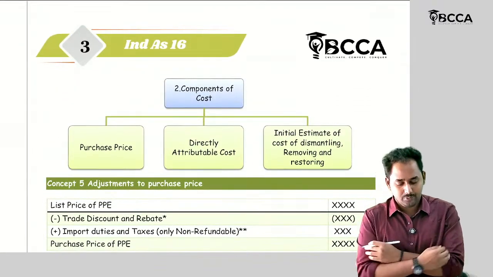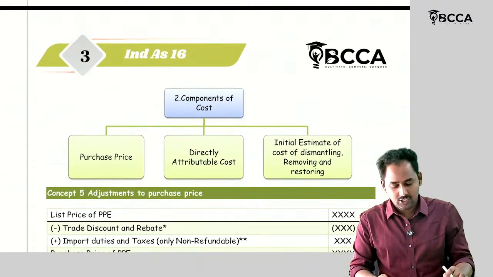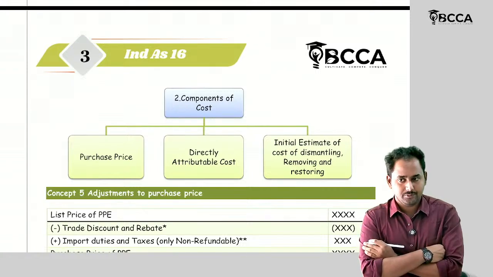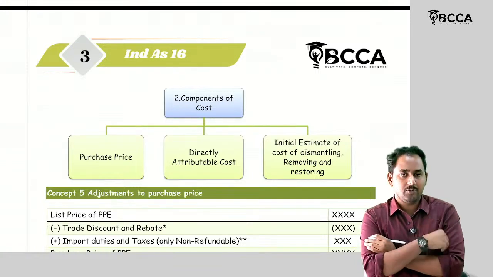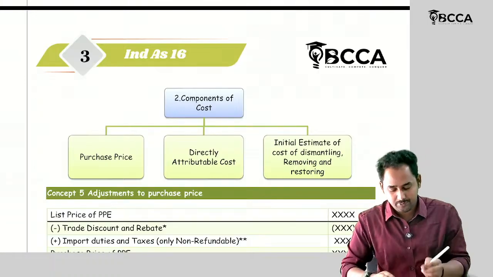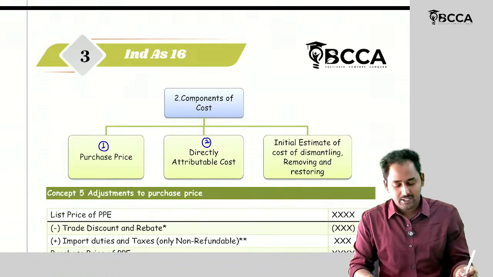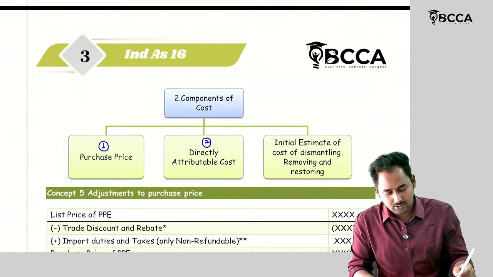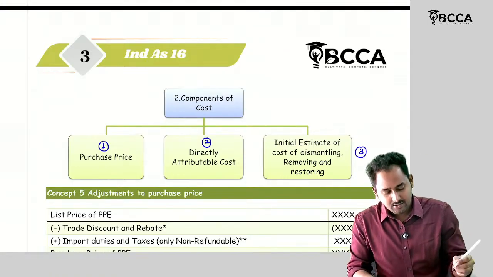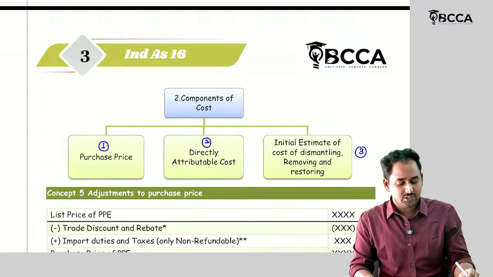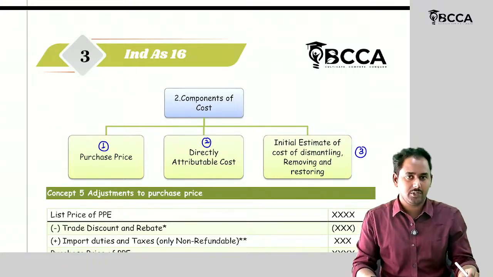There are components of cost. The entire cost element is divided into three parts. First part, purchase price. Second element is directly attributable cost. And the third element is the initial estimate of the cost of dismantling, removing and restoring.